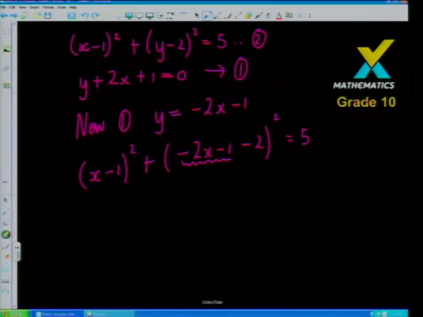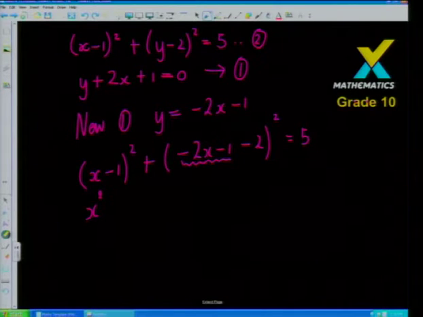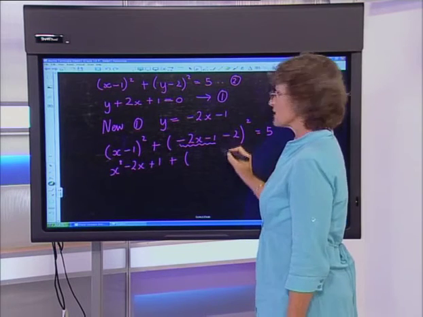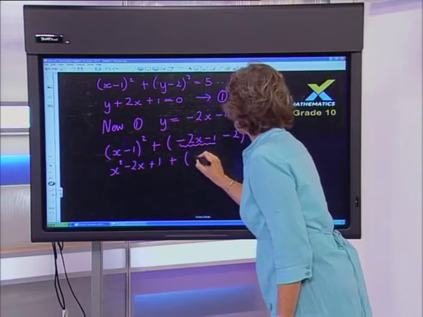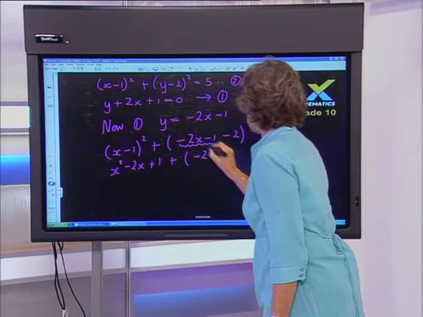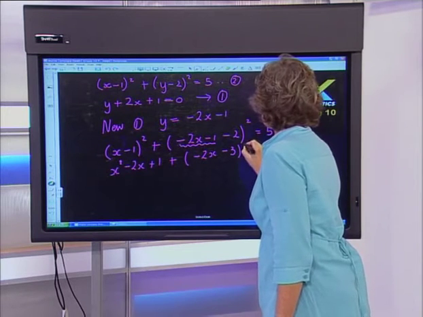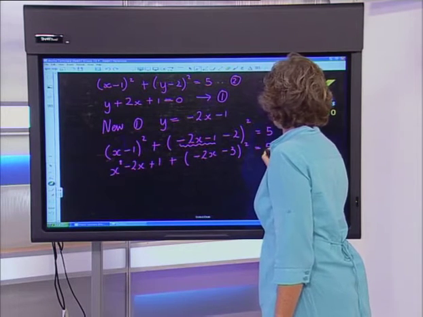Okay? Now, of course, it's just a matter of doing all the algebra crunching. So we're going to get x squared, subtract 2x, add a 1. And then here, before I square out, I think it could be quite good for me if I just quickly add my like terms in here. So I've got negative 2x, subtract 3, squared comes to 5.